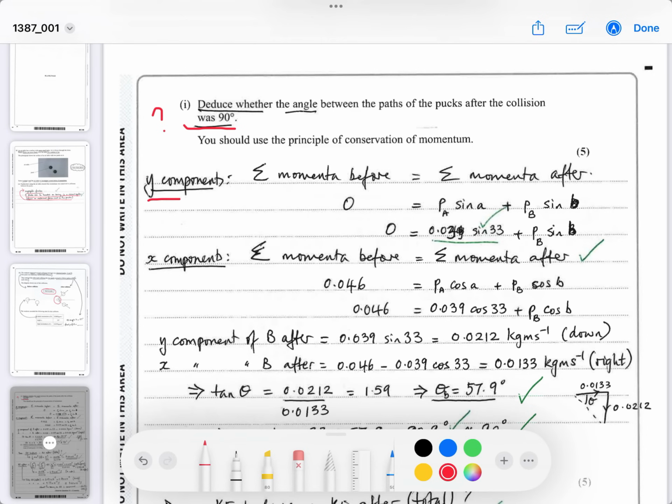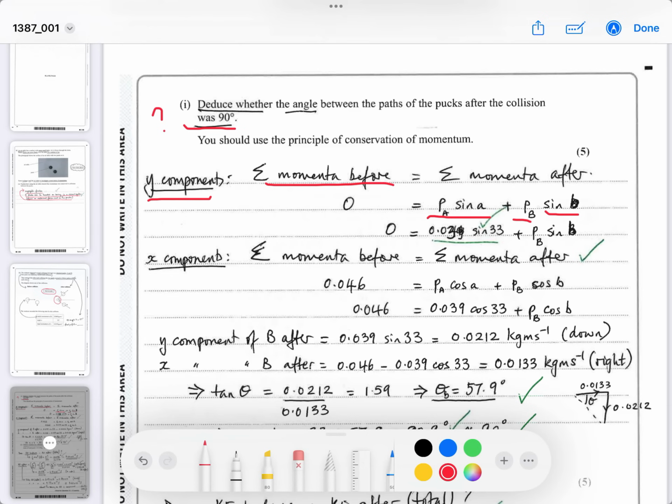So for the y components, yeah, that's up and down. The momentum before would be 0 because it was moving horizontally, or in the x component. So in the y component, it will be the momentum of A times the sine of A, and momentum of B times the sine of B. They will add up to 0.